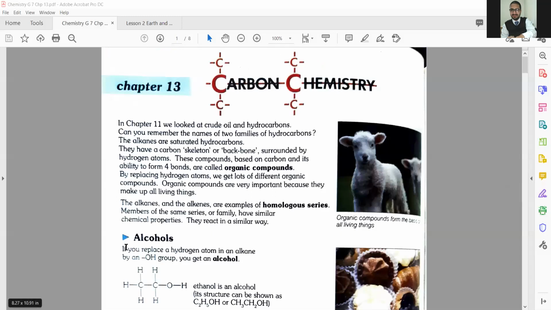Now, the topic of today's lesson is alcohols. So what are alcohols? Let's see. If you replace a hydrogen atom in an alkane by an OH group, which group? OH group, you get the alcohols.